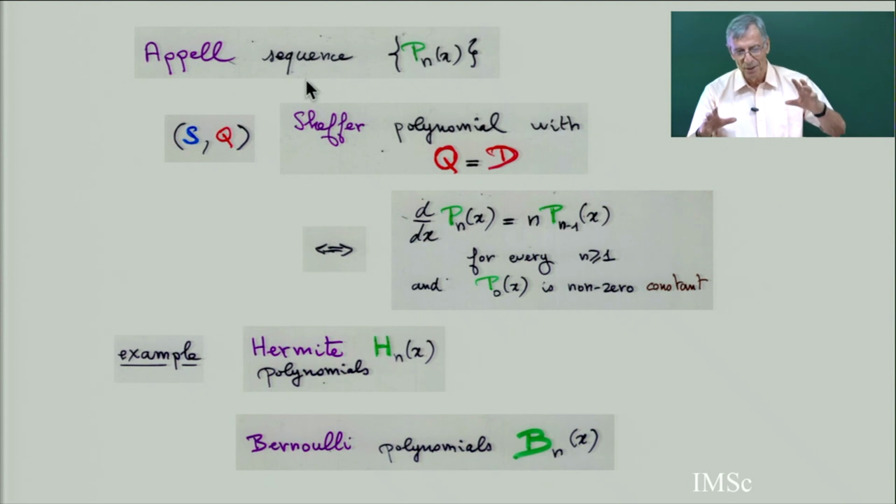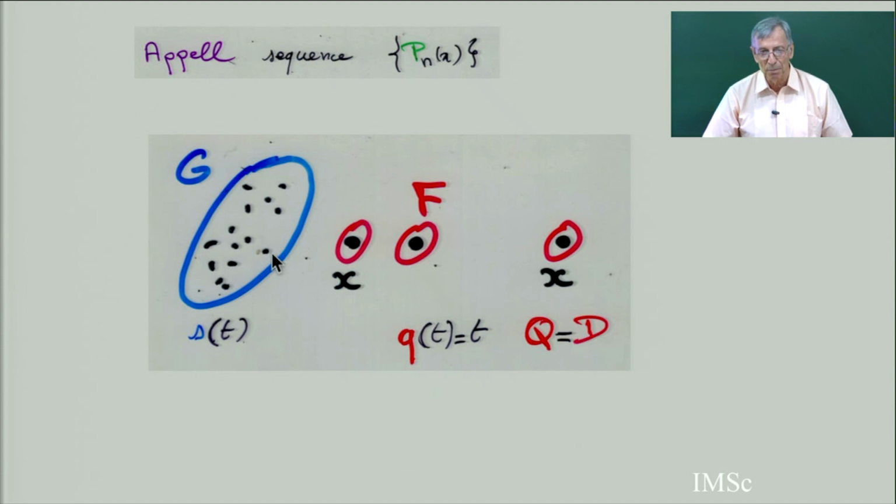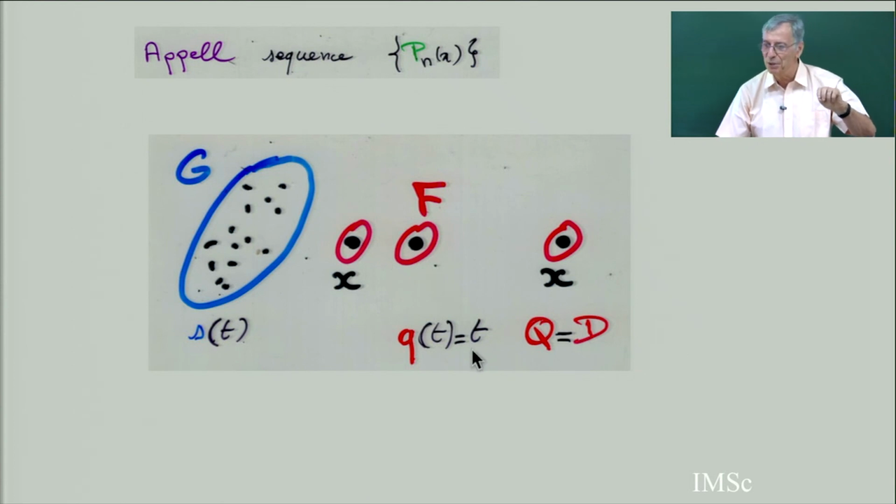Binomial type means that there are the two species G and F, and binomial type means there is only F. So for an Appell sequence, this is a picture with species. We have the G, and the F is reduced to one block. So for F, Q equals T, so the derivative function Q of T is T, and the Hermite polynomial is of this kind. It's not a binomial type. It's a Sheffer type, but a very special one. The species F is reduced to this power series. Q equal D.